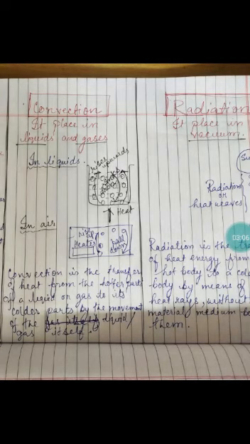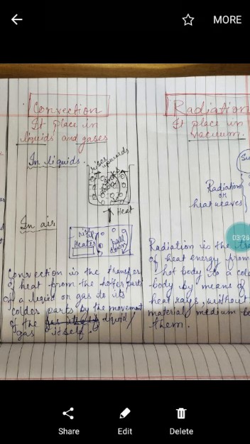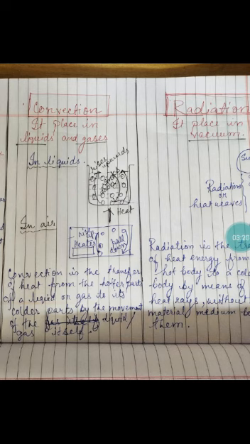So next is convection. Convection takes place in what? Convection takes place in liquids and gases. So first of all we will see in case of liquid. Suppose you have a beaker full of water, and water is what? It is a liquid. So the molecules in water are not closely packed to one another, rather they are loosely held. That means loosely held means it can move from one place to another.